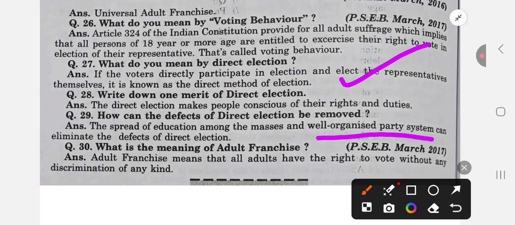What is the meaning of adult franchise? Adult franchise means all the adults who have attained the age of 18 have the right to vote without any discrimination of any kind on the basis of caste, color, creed, gender, etc.